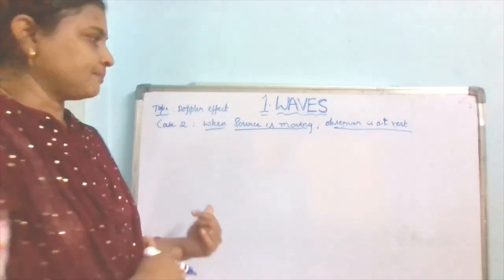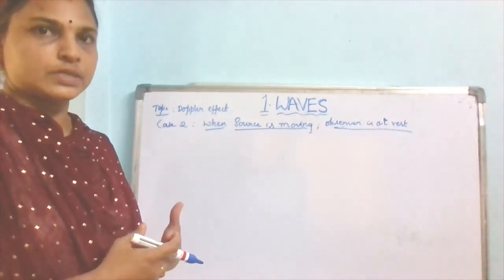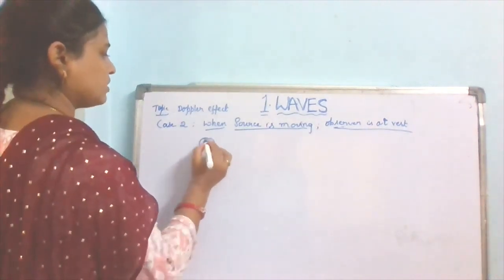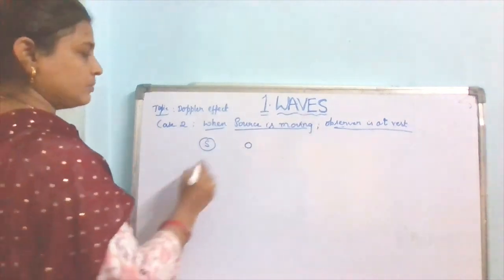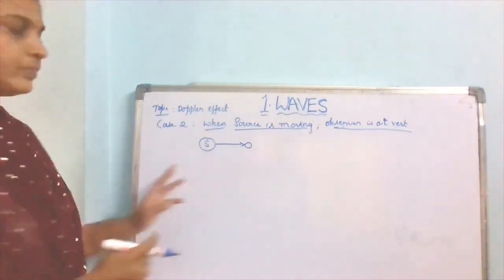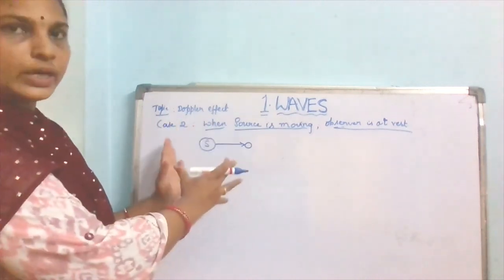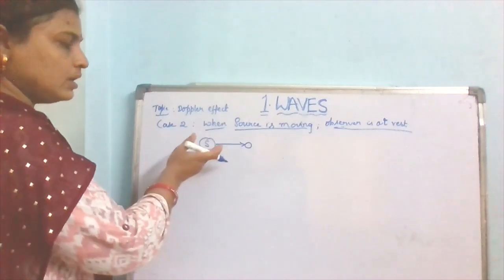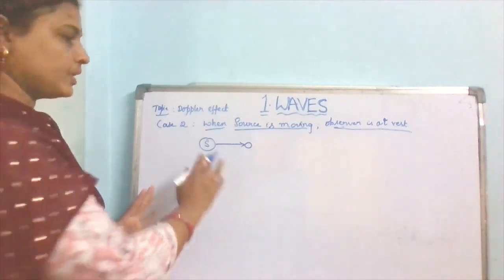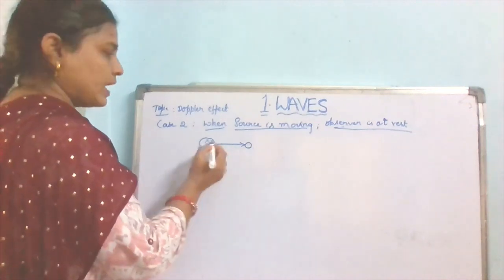Now when the source is moving and the observer is at rest, suppose the ambulance is coming towards an observer who is not moving. Okay, so let us take a source, and here is the observer. The source is moving towards the observer. As I told you, the sound from the source will be distributed in all directions, but we have to take the line joining the source and the observer. Let us take it. The sound from this source will be heard by the observer, and the source is moving towards the observer.